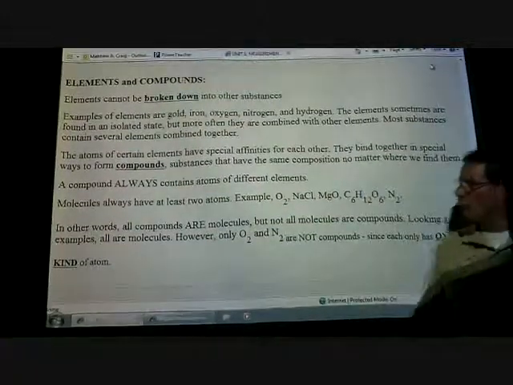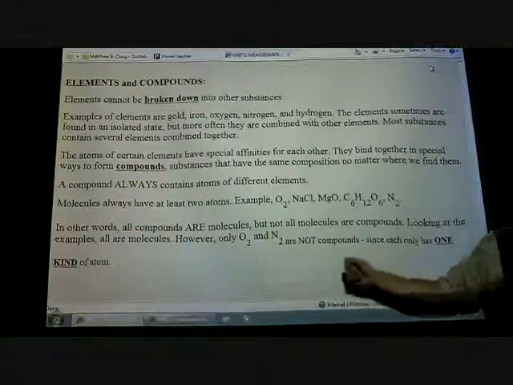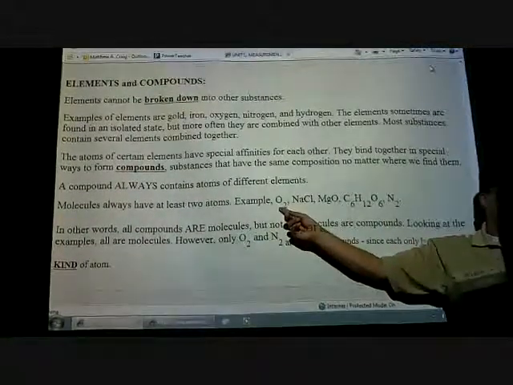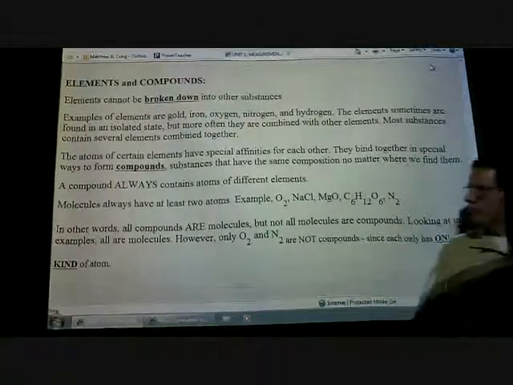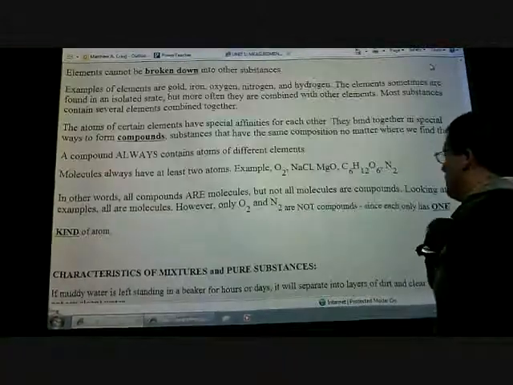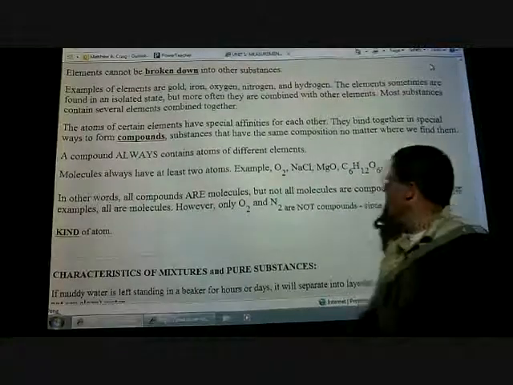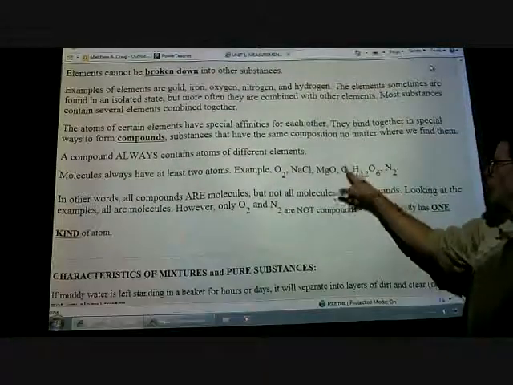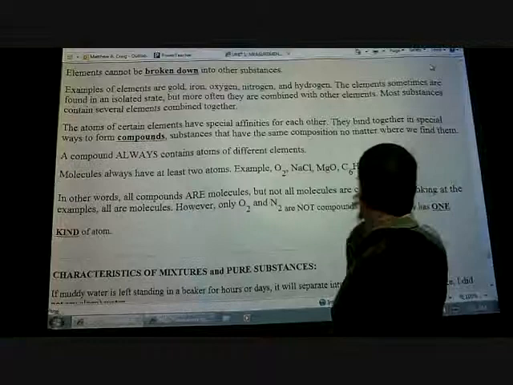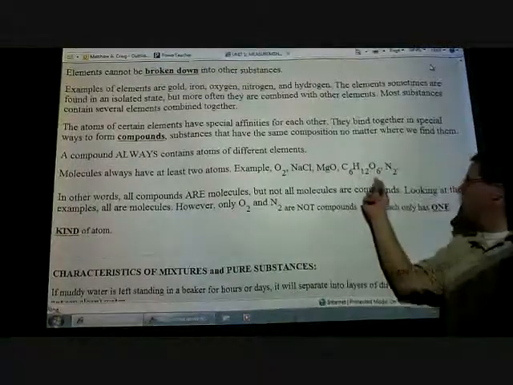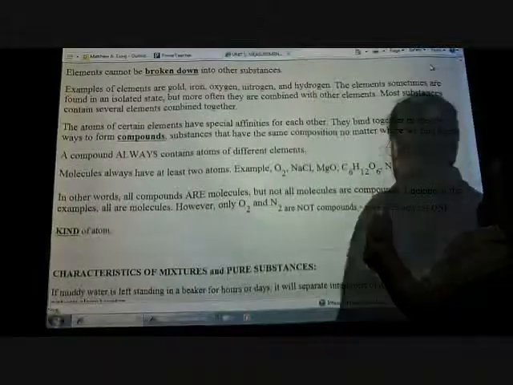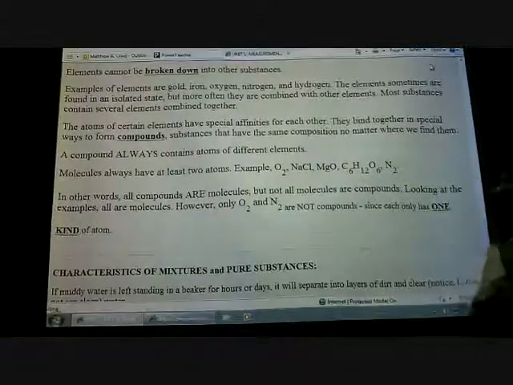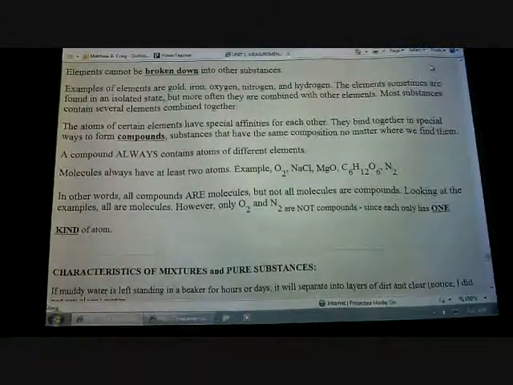So some examples of molecules or compounds: oxygen gas, sodium chloride, magnesium oxide, and then that thing. You don't need to know what that is. That's an organic thing. Actually, that right there is glucose, and nitrogen gas. Did you guys know that was glucose? Yeah. C6H12O6. It's a sugar. And here's the other blank, one kind of atom.